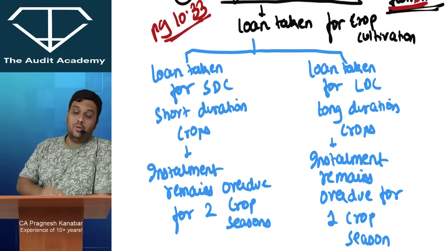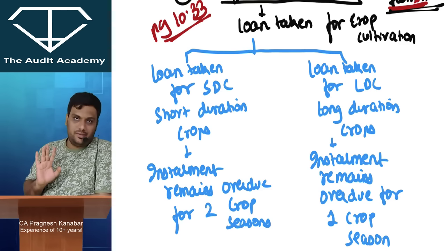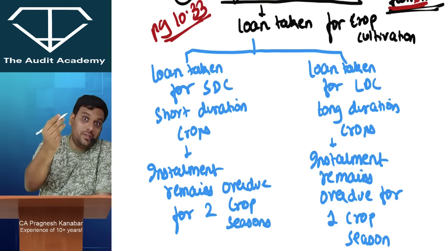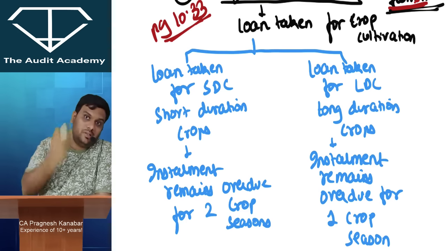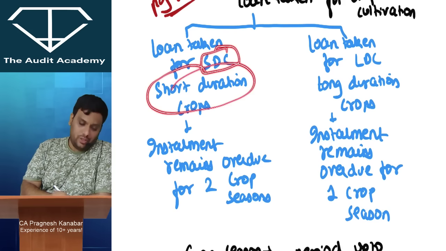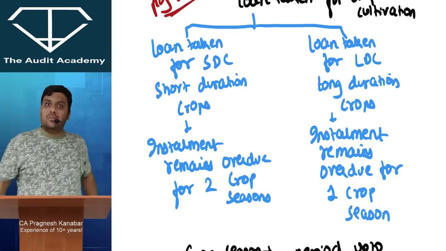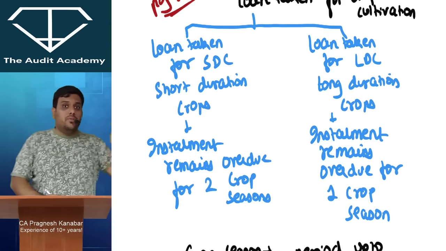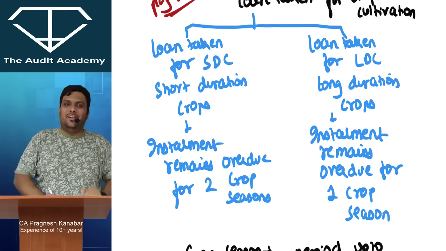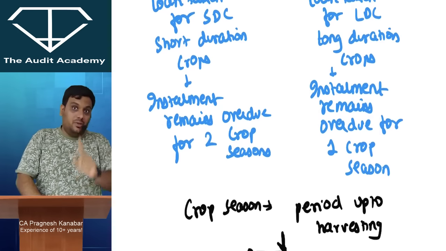All right. So loan should be taken for crop cultivation. There should be some hint that it was taken for crop cultivation. All right. Or they will just say simply agriculture advances. Then you will have to see which crop was cultivated. Which crop was cultivated? Whether it was a SDC means short duration crops and LDC means long duration crops. Wait, but how will we come to know in exams which crop is SDC, which crop is LDC? All right. Because if we don't know this, we can't move ahead. Don't worry, they will give it to you. But if they don't give it to you, listen to me.